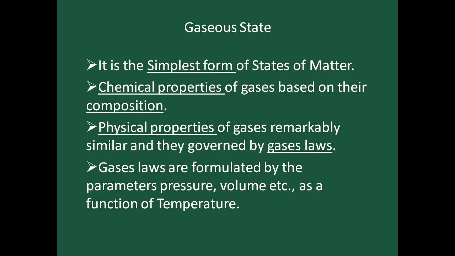Among the states of matter, liquid, solid and gas, the gas is the simplest form of the states of matter. The chemical properties of gases are based on the composition. That composition means how many atoms are present, how many molecules are present. Based on the chemical composition only the chemical properties exist. And physical properties are governed by the gas laws. We are going to learn these gas laws. The gases are formulated by the parameters pressure, volume and as a function of temperature.